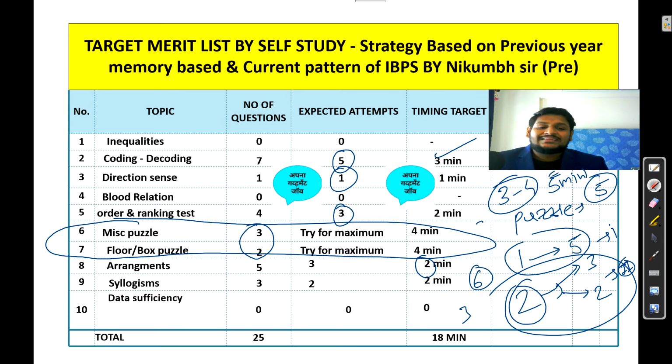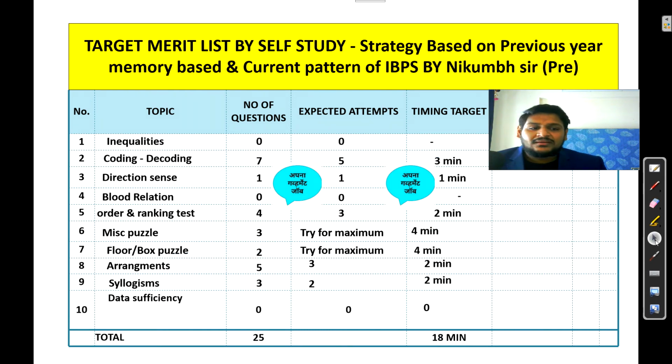So in total we can say a maximum of 6 minutes for both the puzzles. So total time, 3-4, is your 16 minutes. Okay, 16 minutes you can allocate to the puzzle part. So practice so that you can attempt the whole reasoning part in 16 minutes, then only you can be in the merit list of the mains exam. Okay, that is the important thing.